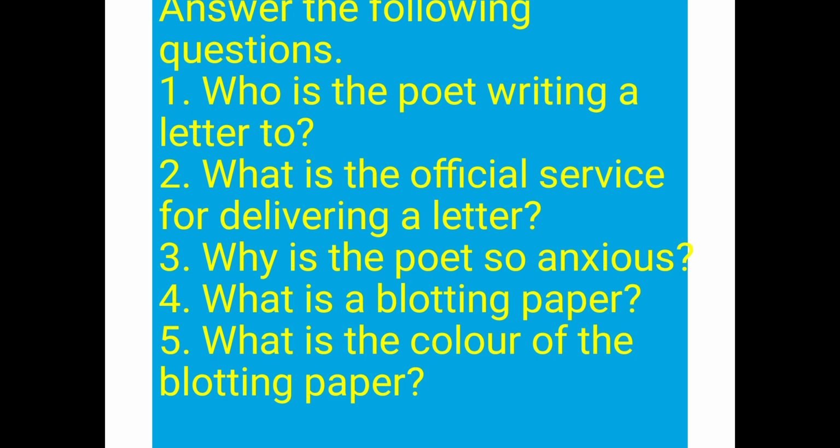Well, dear students, today we have enjoyed a beautiful poem, The Letter, composed by Margaret G. Rhodes from your English literature book. I hope this poem is clear to everyone.